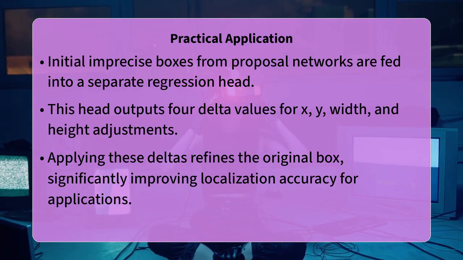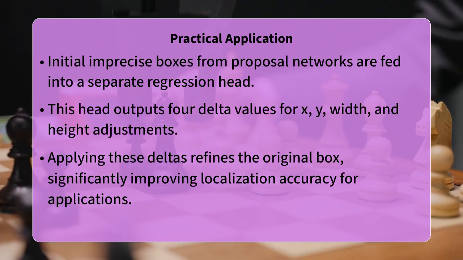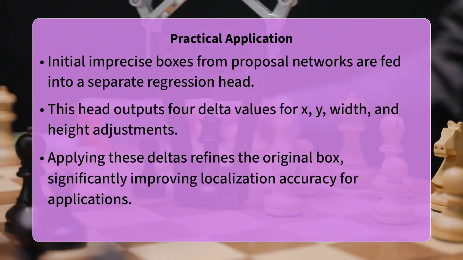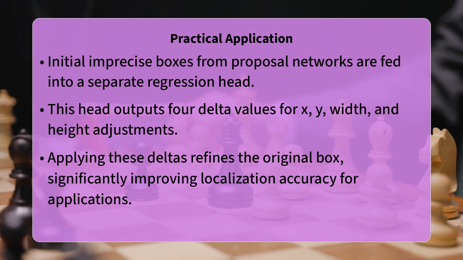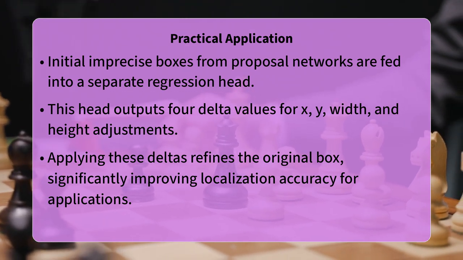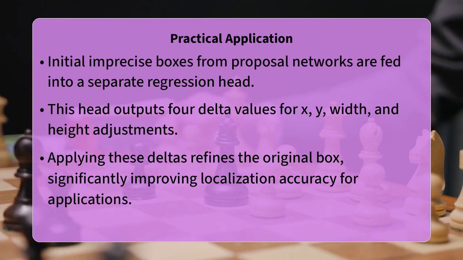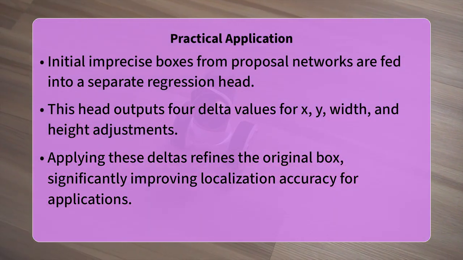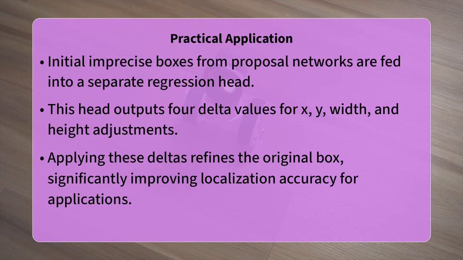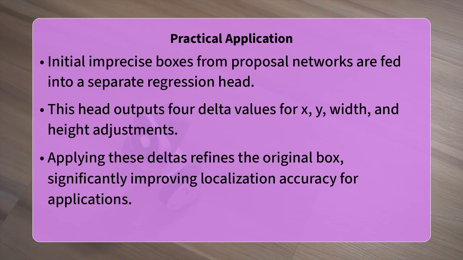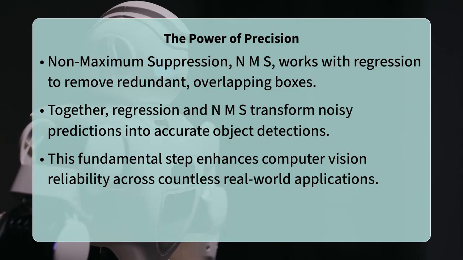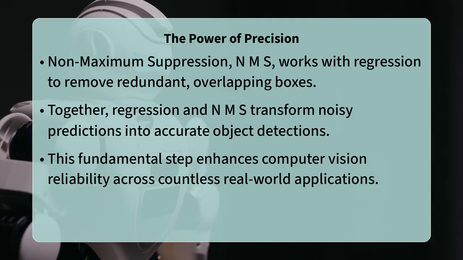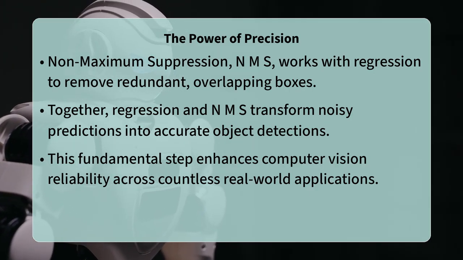This iterative refinement allows for significantly improved localization accuracy, which is vital for applications like autonomous driving or medical image analysis. A common technique used here is called non-maximum suppression, or NMS, which often works hand-in-hand with regression. While regression refines individual boxes, NMS helps remove redundant, overlapping boxes that refer to the same object, keeping only the most confident and best-fitting one.